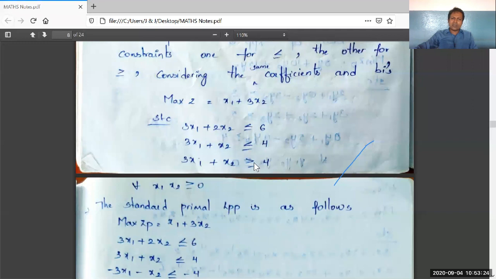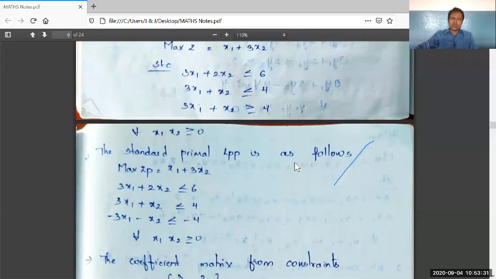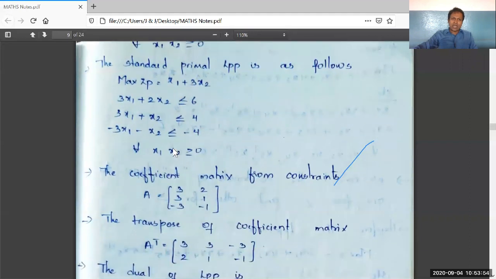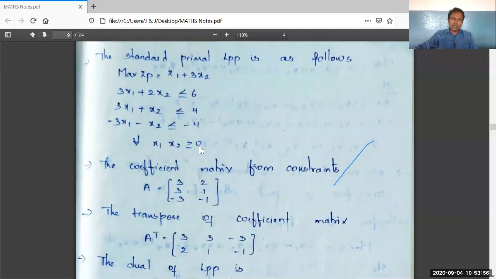As this constraint is of greater than or equal to type, we convert it into less than or equal to by multiplying with minus sign on both sides. So it is a standard primal LPP, max Zp with all inequalities less than or equal to. The third inequality is multiplied with minus sign on both sides. Therefore, that greater than or equal to is converted into less than or equal to, and the variables are x1, x2, and Cj values are 1, 3, and Bi values are 6, 4, minus 4. And the variables x1, x2 are greater than or equal to 0.